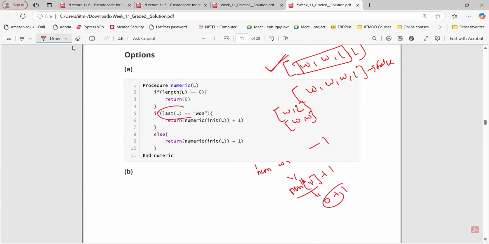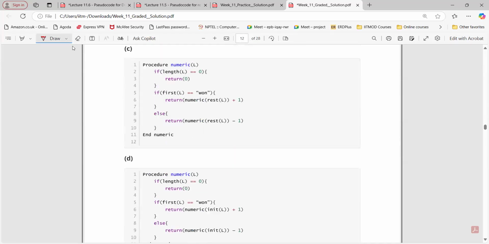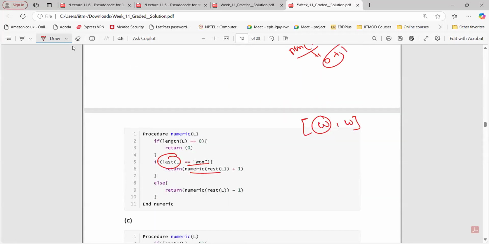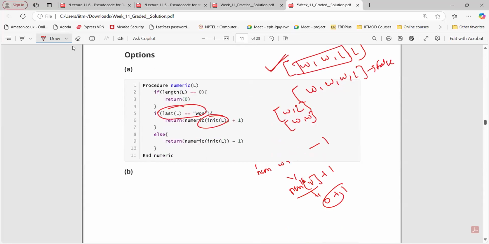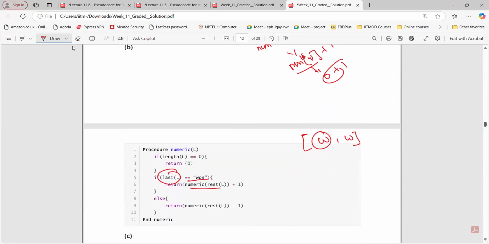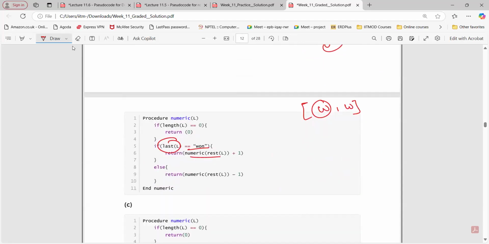And here we are checking for the last and then removing the last element. Yes, correct. Sir, in option B, we will miss a few elements, right? Yes. We are not going to compare those things, so it is not the correct answer. The remaining is what? Return rest. So anyway, that is not correct.